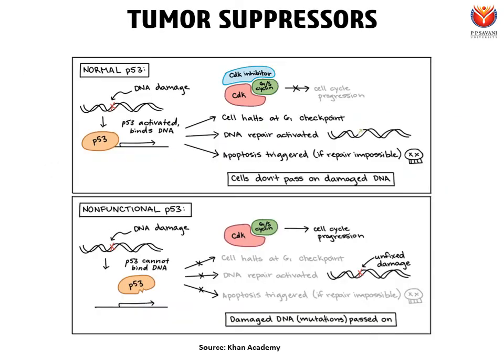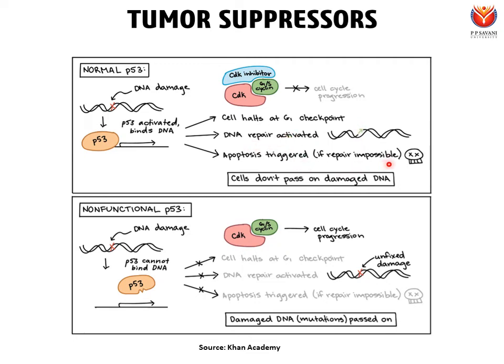So in this diagram, you can see that this is a normal p53 protein, and whenever there is a DNA damage, p53 binds to the DNA and activates the CDK inhibitor. So this CDK inhibitor binds to CDK and inhibits the CDK and G1/S cyclin complex. As a result, there is no cell cycle progression. So the cell halts at the G1 checkpoint. DNA repair is activated, and if it is repaired, the cell will resume the cell cycle.